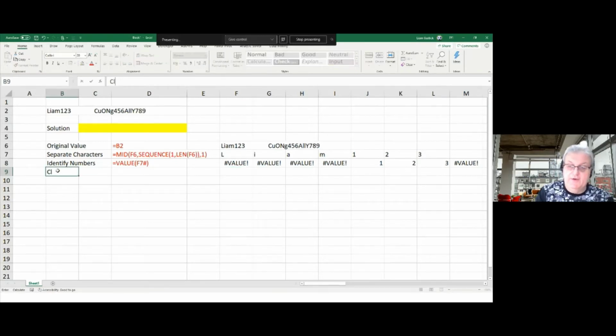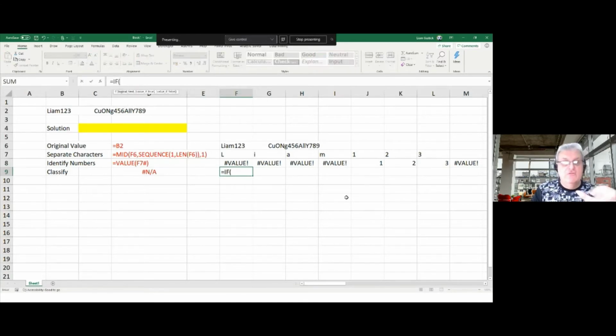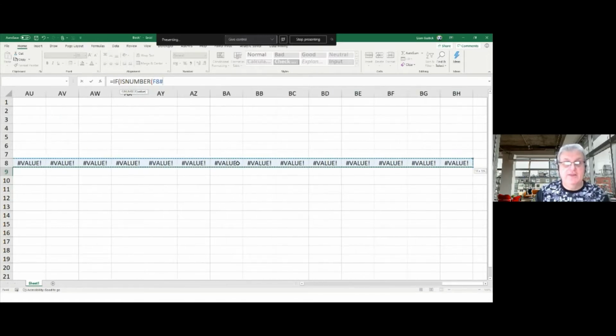So I'll classify this. I'll stop trying to write the formula in there, and I'm going to use IF. If it's a number, so I'm going to use the ISNUMBER function in Excel. I'll highlight that whole range, so I'll click on there and then go Control Shift right arrow. So I get F8 hash. You can just type in hash if you want.